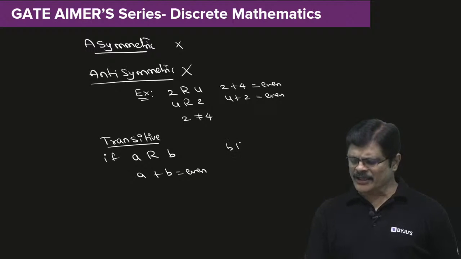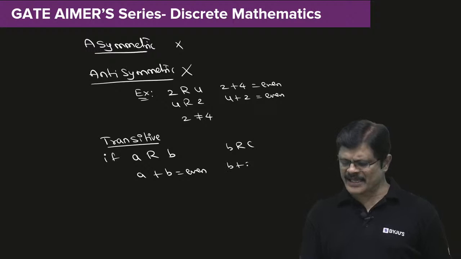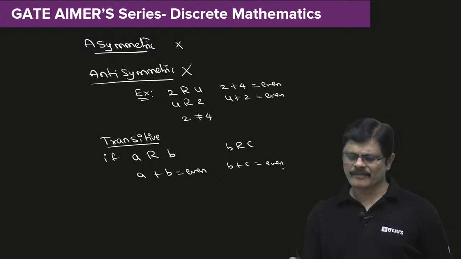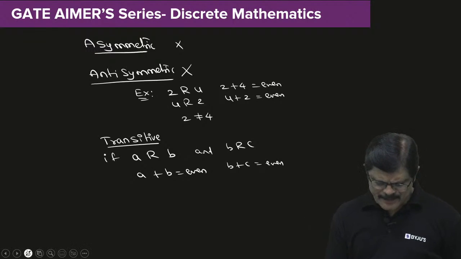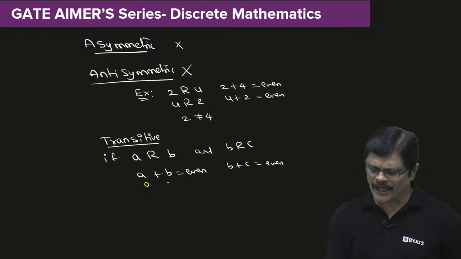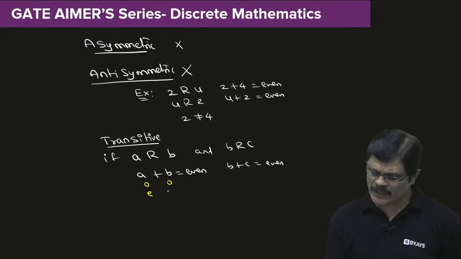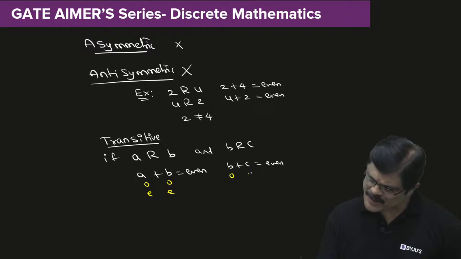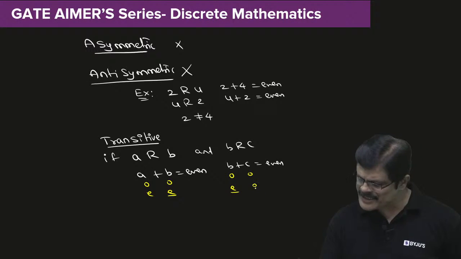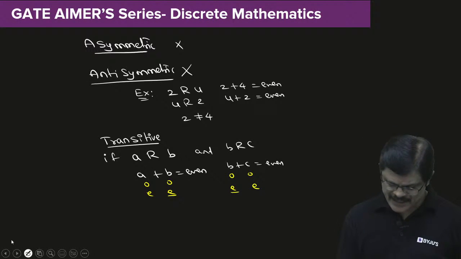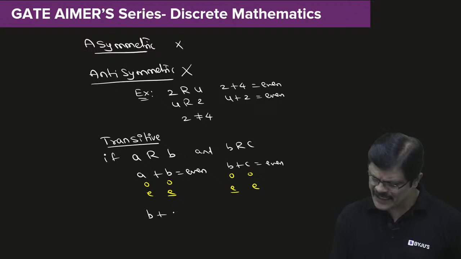And B related to C means B plus C is even. These two are given. See, when A plus B will be even, if both are odd, it will be even, or both are even, then it is even. Because B here odd means C must be odd, so that it becomes even. If B is even, then C is also even. That means if you consider B plus C, both can be odd or both can be even.